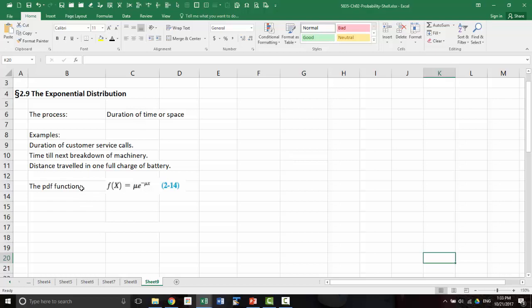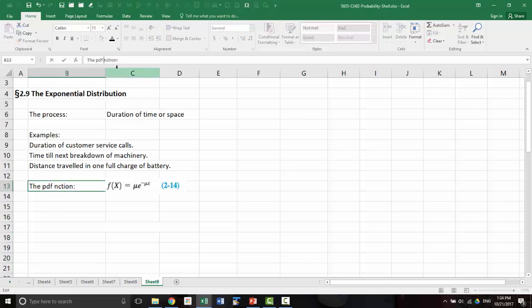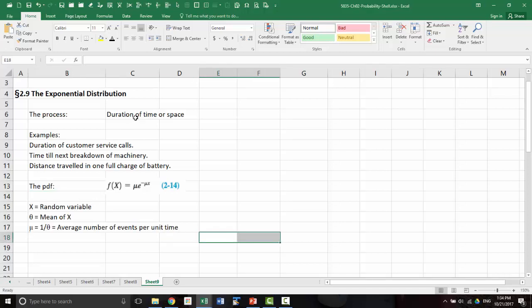Okay, the PDF function, probability density function, it's actually just PDF, is this. And x is the random variable, and that's the duration of time. So now theta is the mean of x.